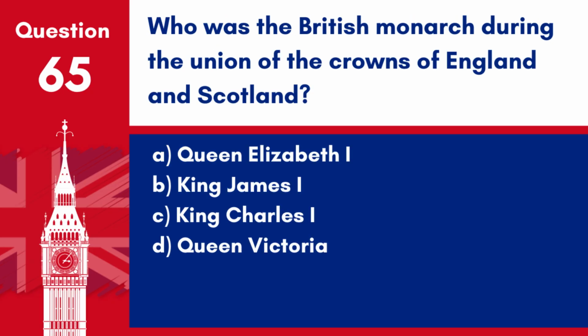Question 65. Who was the British monarch during the union of the crowns of England and Scotland? A. Queen Elizabeth I. B. King James I. C. King Charles I. D. Queen Victoria. Answer: B. King James I. King James I of England, who was also James VI of Scotland, presided over the union of the crowns in 1603.